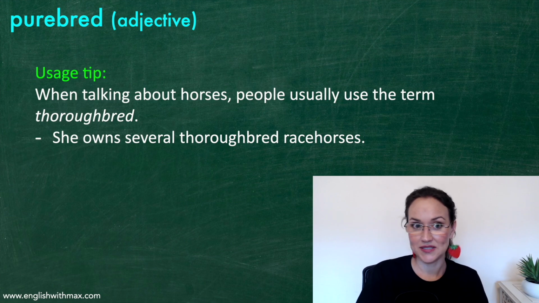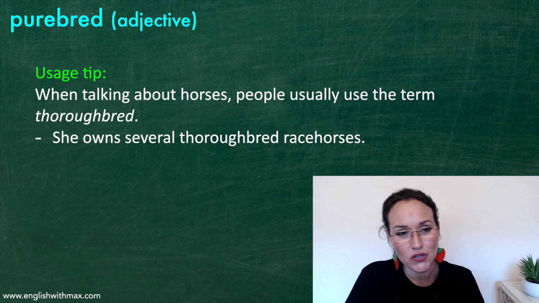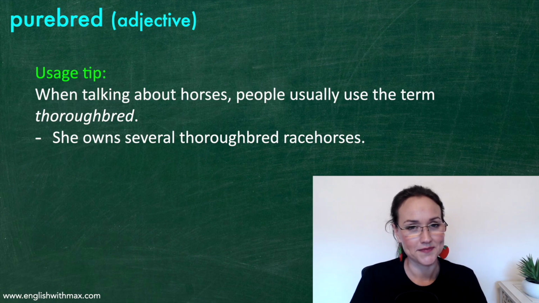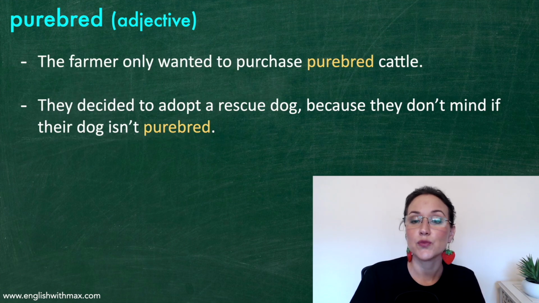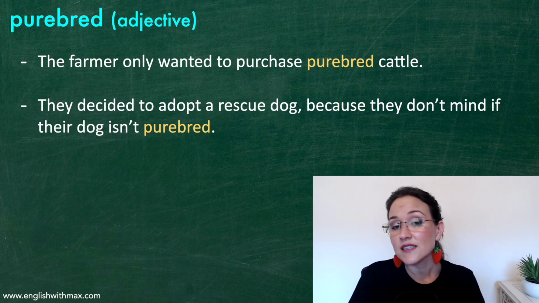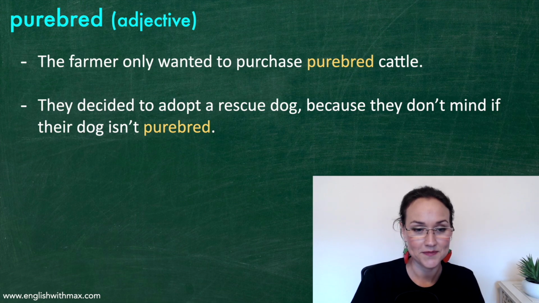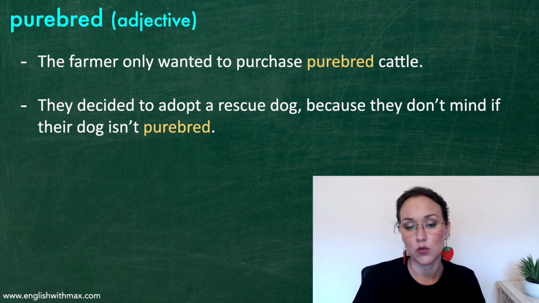A little usage tip. When talking about horses, people usually use the term thoroughbred and not purebred. She owns several thoroughbred racehorses. The farmer only wanted to purchase purebred cattle. They decided to adopt a rescue dog because they don't mind if their dog isn't purebred. A rescue dog is a dog that you might get from an animal shelter. It might be an animal that has been abandoned.